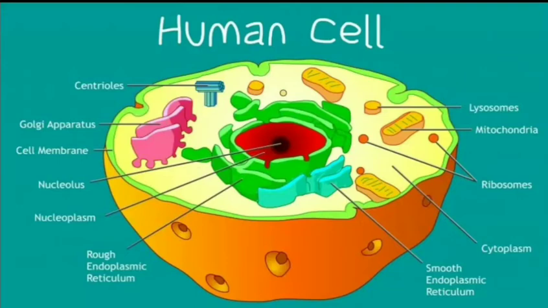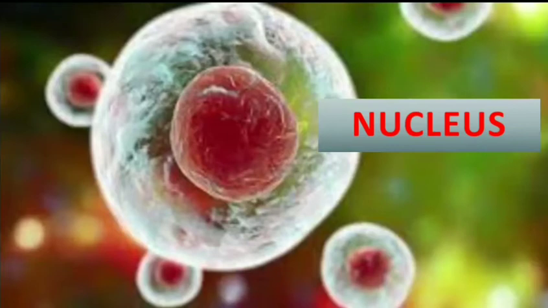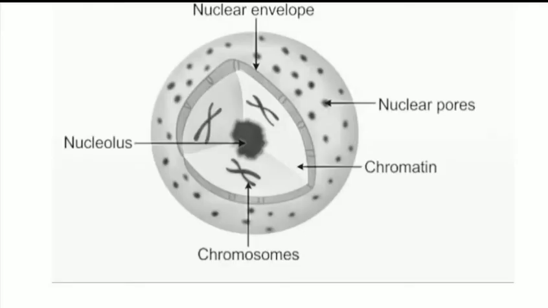Then we will discuss the nucleus. The nucleus is the largest organelle present in eukaryotic cells, and it is surrounded by a double-membrane nuclear envelope. The outer membrane is continuous with the membrane of the endoplasmic reticulum.